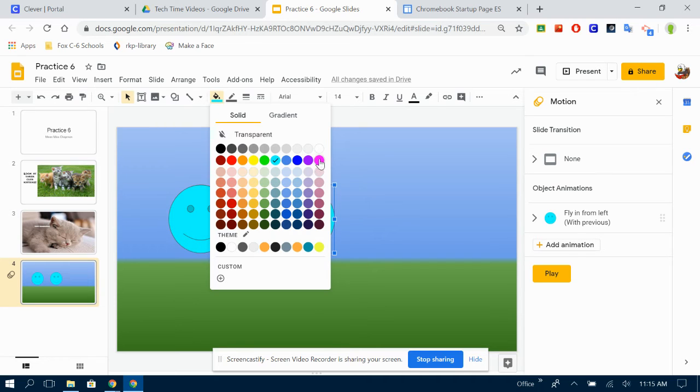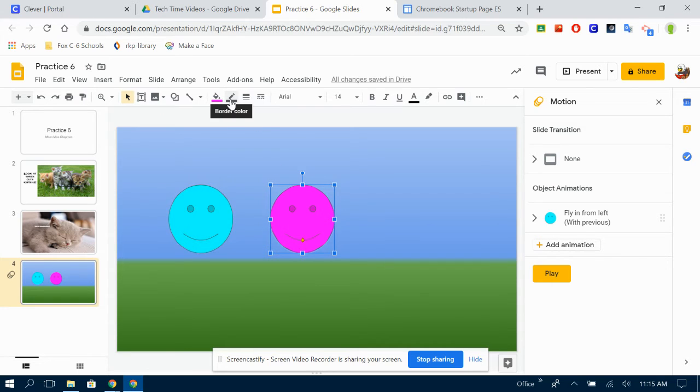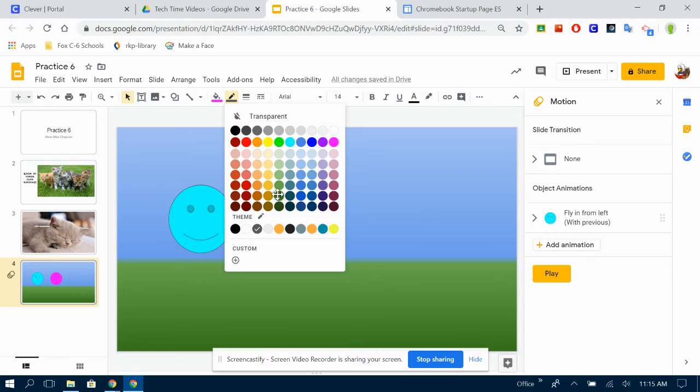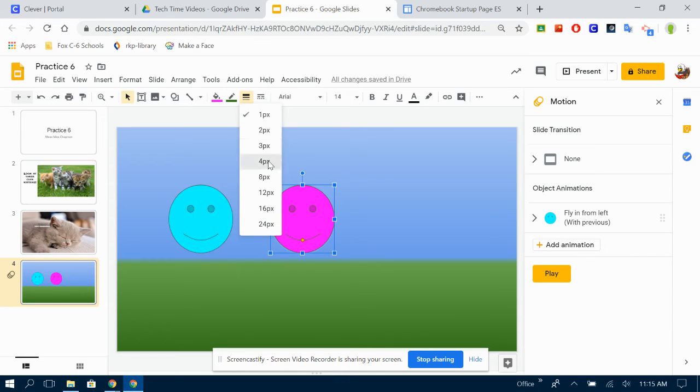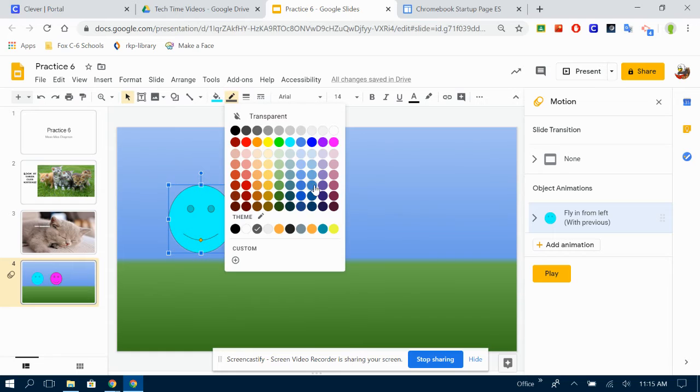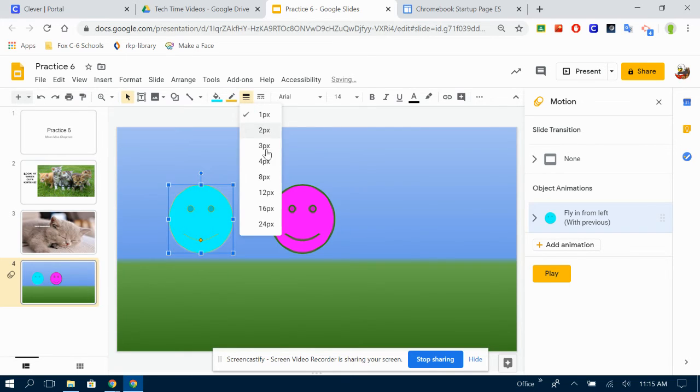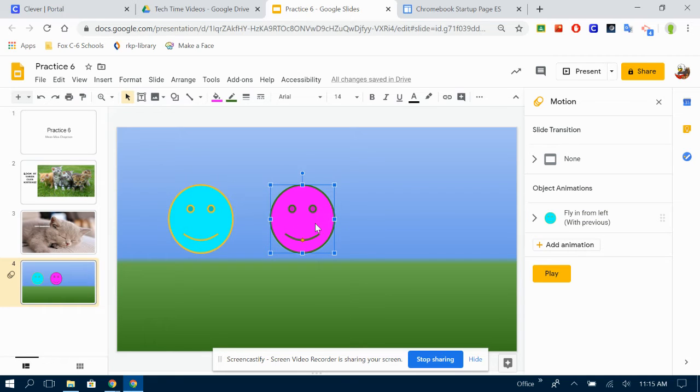I'm going to change the color so that I know which one's which. Change the line so that the outline is a little bit different and I can tell the difference between the two. I'm going to change this one too. Why not? Make them a little more fun. There we go. Now I can see the difference between my two. Now remember we talked about that little orange dot before. I can make this guy a frowny face. Maybe he's having not such a good day. I can also go to the side and make him skinnier or wider, however I like to do. I can make him shorter or taller, or go to the corner.